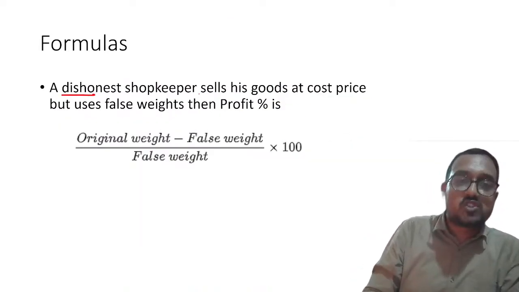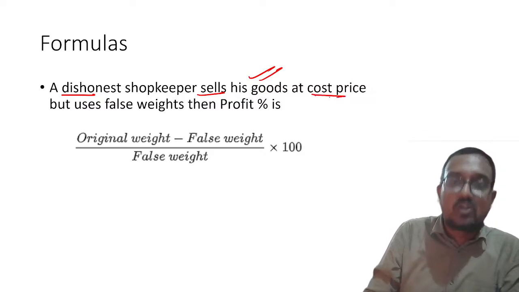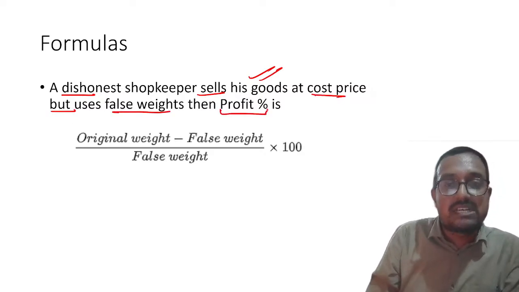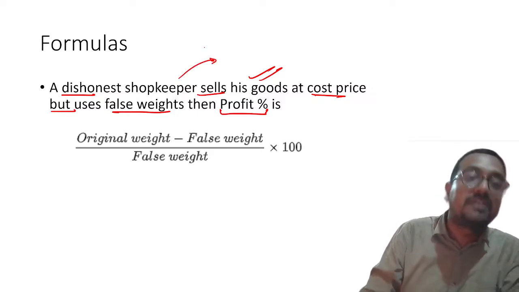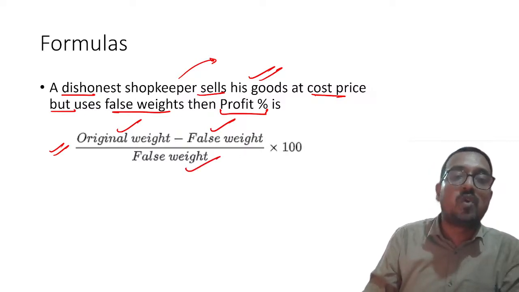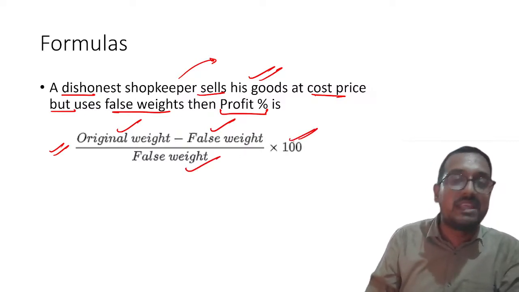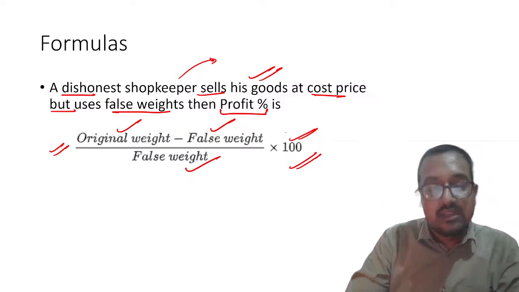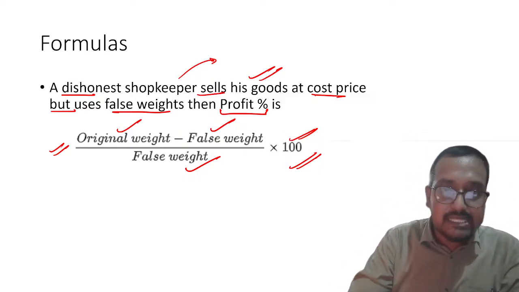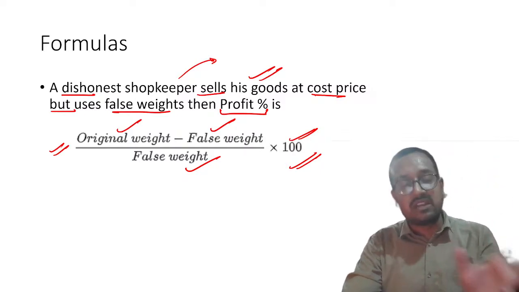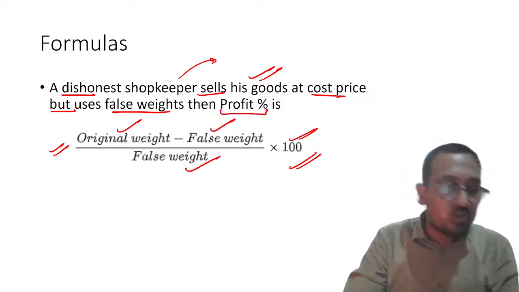Okay. A dishonest shopkeeper sells his goods at cost price but uses false weight, then profit percentage. This is the second type of question which is often asked in the examination. Please remember here, original weight minus false weight upon false weight into 100 will be the answer. So you should try to solve this out. This question can also be solved using basics. We had discussed how to apply basics, but right now since it is a revision class, I am going through the formulas for quick revision.